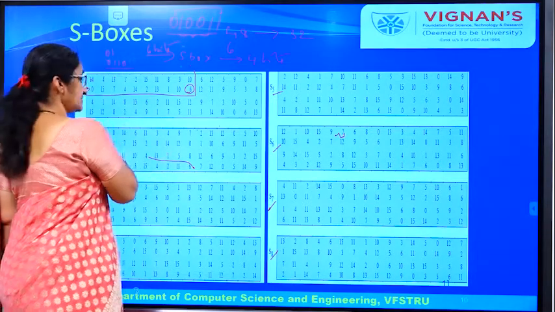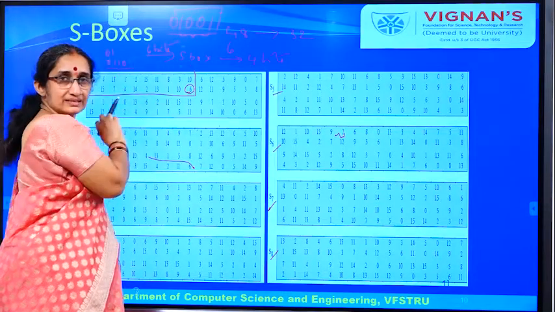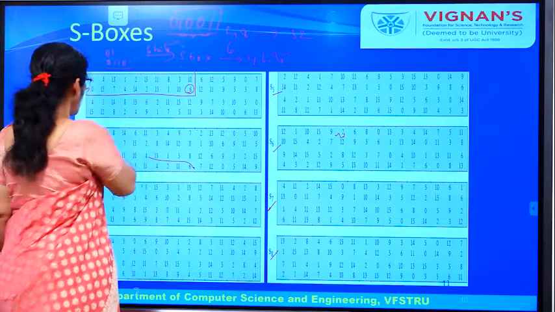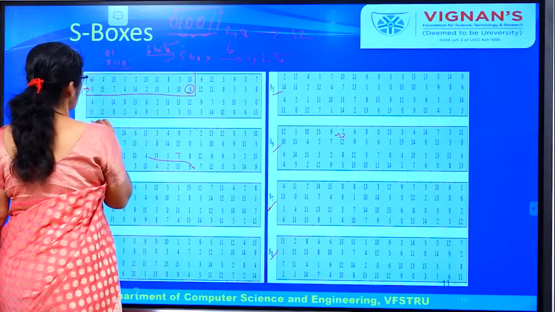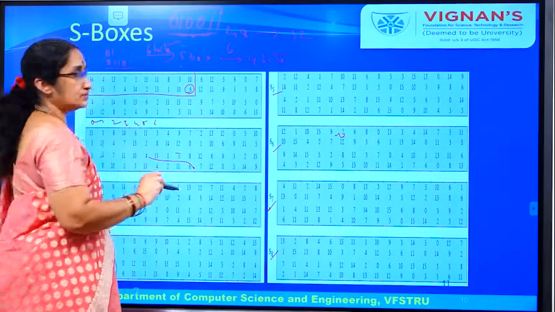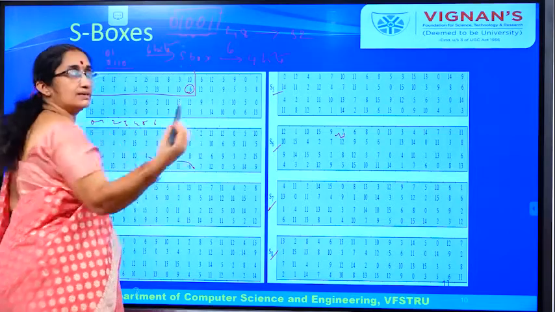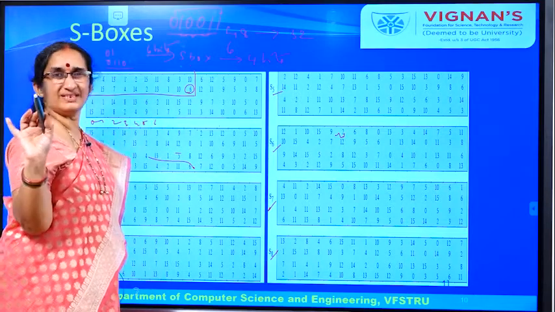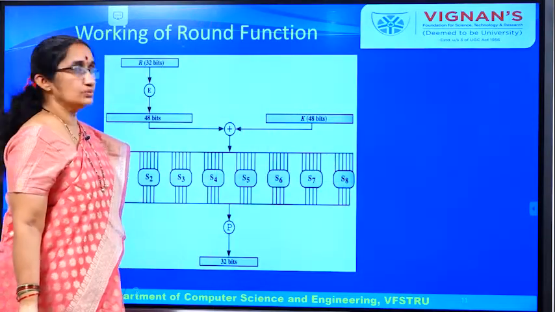Similarly, for the next 6 bits, the first and the last bit will be taken as the row number, and the remaining 4 bits as the column number, and you find the intersection. You consider the rows as 0 1 2 3 and the columns as 0 1 2 3 4 5 6 and so on, continuing to 15. Depending upon these values, you can find the output. Like that, from each S box you get 4 bits as output. 4 into 8, you have the 32 bits. So this is how the S box works.